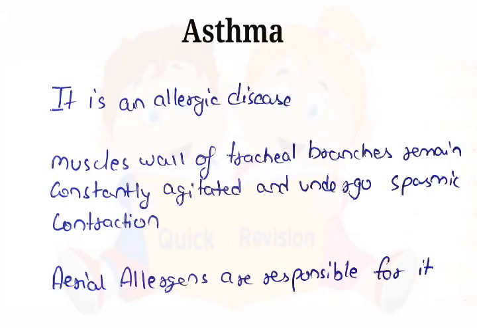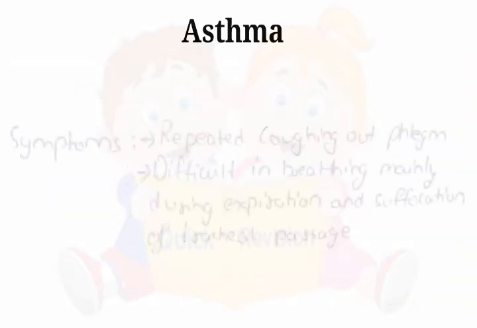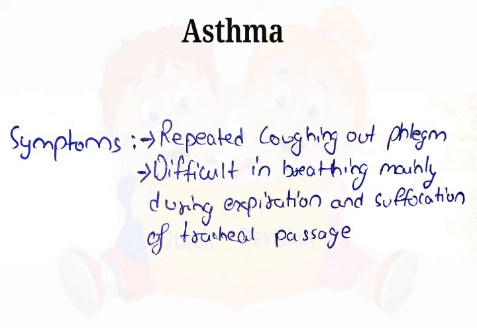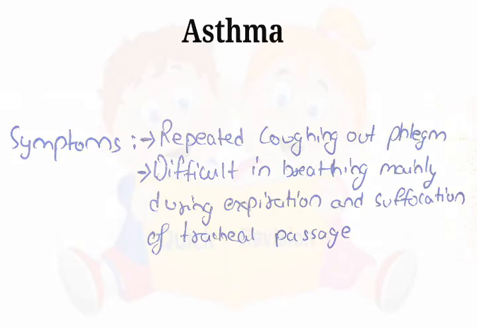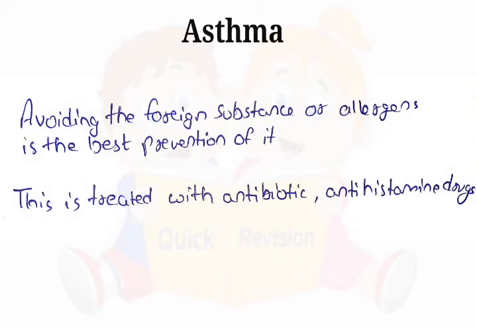Second is asthma. It is an allergic disease. Muscle wall of tracheal branches remain constantly agitated and undergo spasmodic contraction. Aerial allergens are responsible for it. Symptoms: repeated coughing out phlegm, difficulty in breathing mainly during expiration, and suffocation of tracheal passage. Avoiding the foreign substance or allergens is the best prevention of it. It is treated with antibiotics and antihistamine drugs.